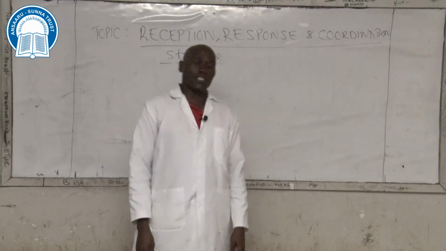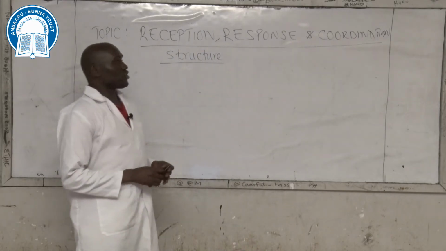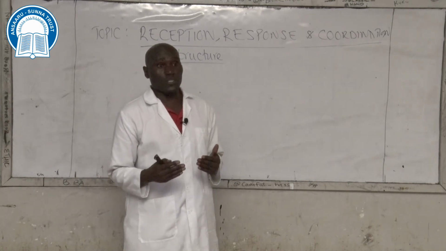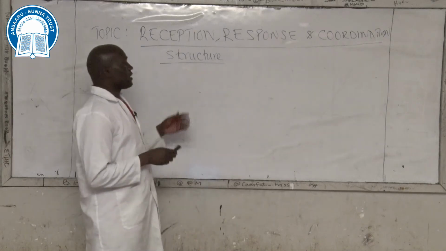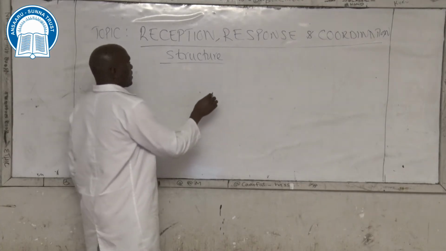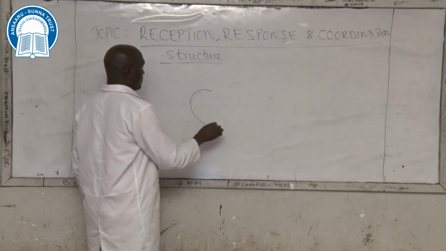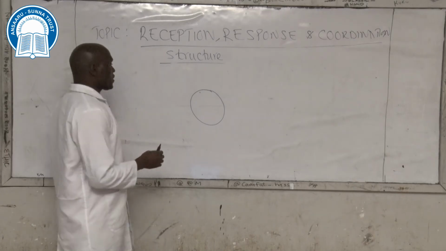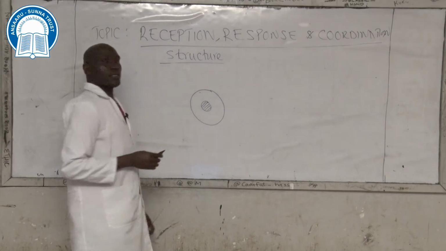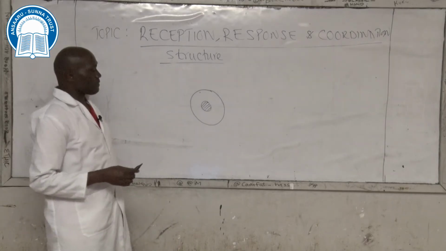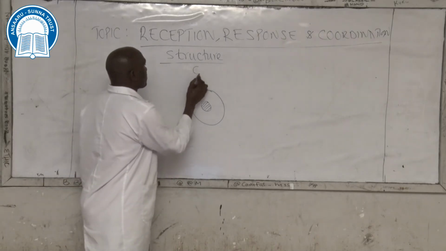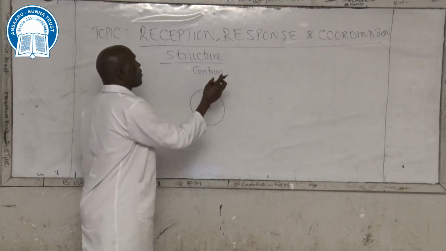So in terms of structure, I'll draw a generalized diagram of a neuron, and then later on we'll come to types of neurons. Fine. So in terms of structure, a neuron has a circular structure. This circular structure has nucleus within its middle. The circular structure is known as centron or cell body.